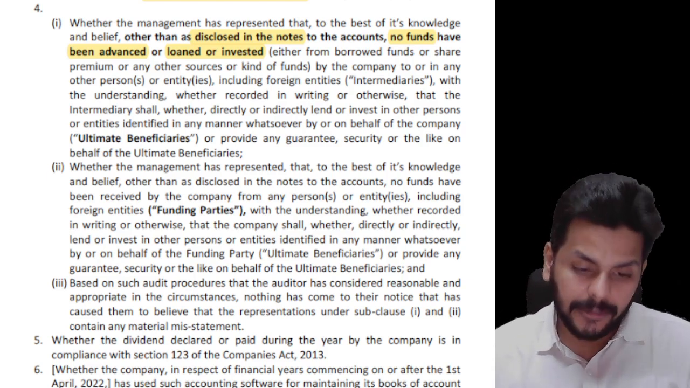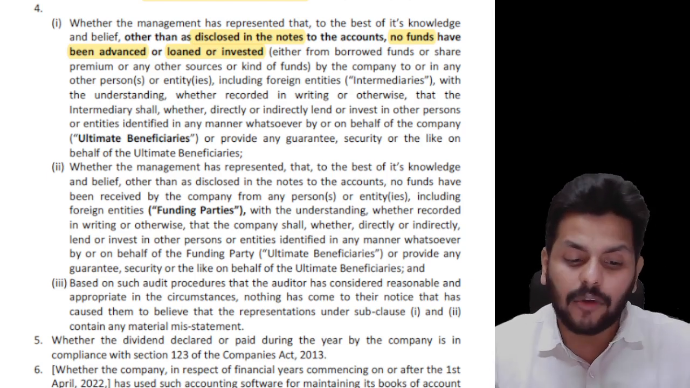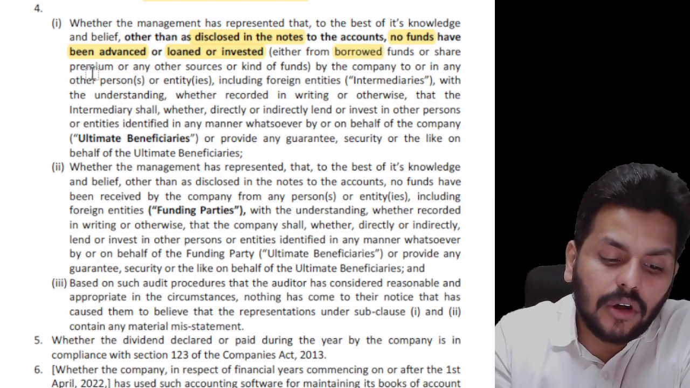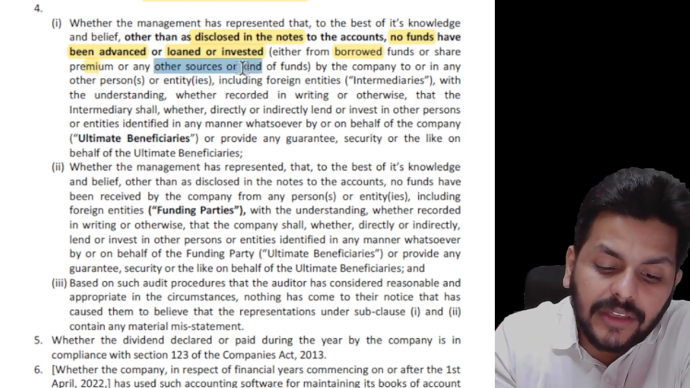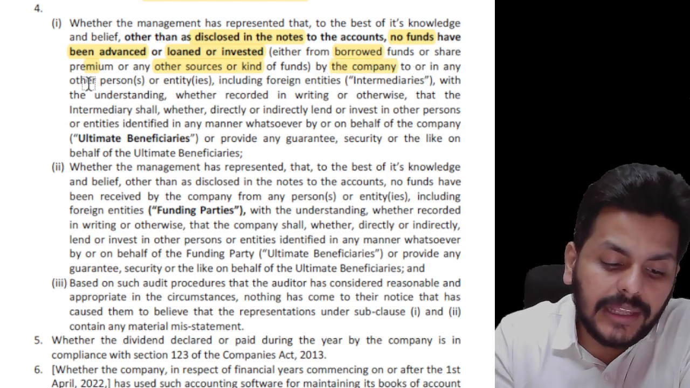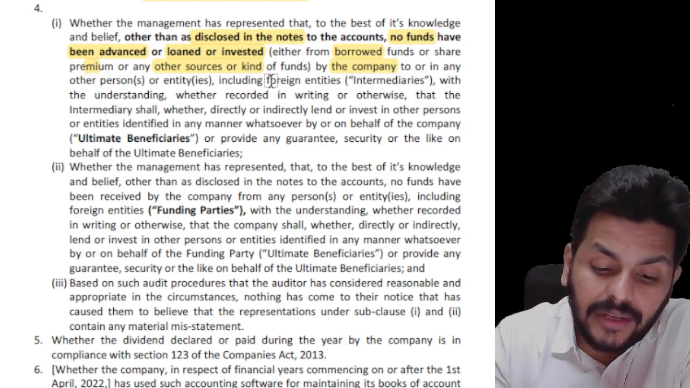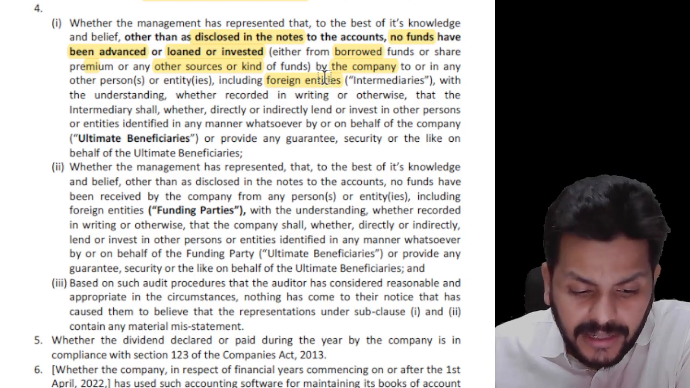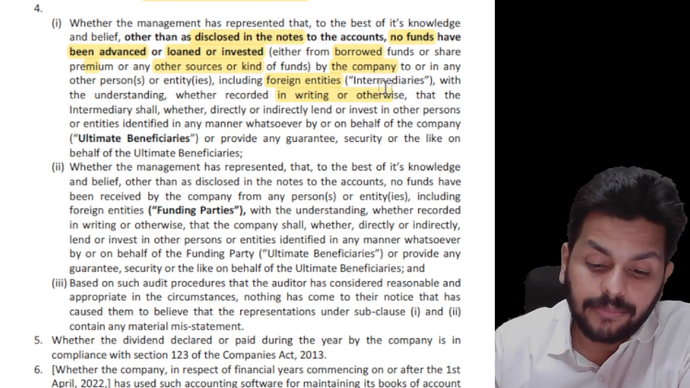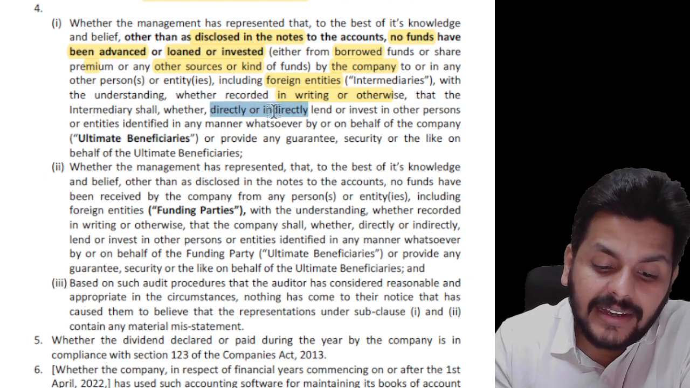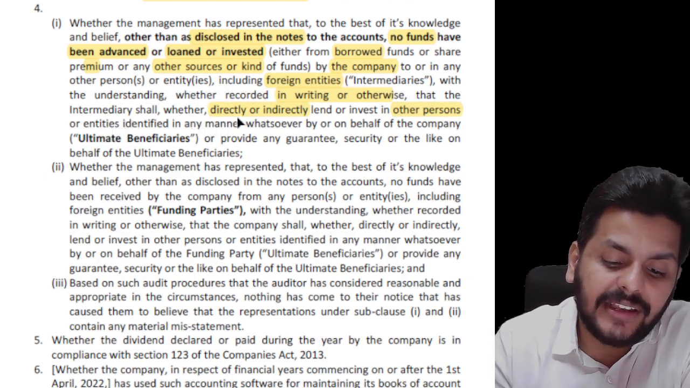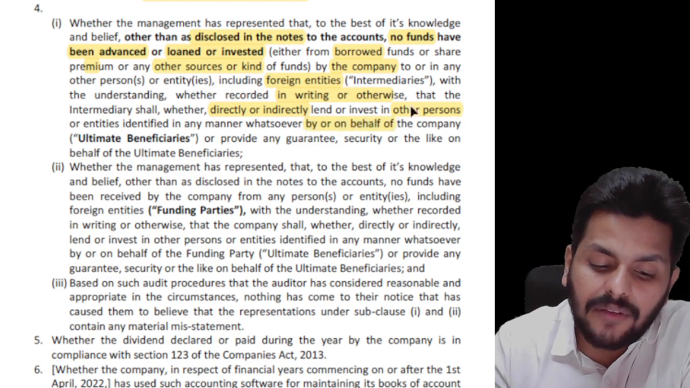Obviously we are bothered about shareholders' money, and that is why points like these are being put up. The point is whether, other than those disclosed in notes to accounts, no funds have been advanced or loaned or invested, either from borrowed funds or the share premium, that is securities premium, or any other sources or kind of funds, by the company to or in any other persons or entities, including foreign entities which are in the nature of intermediaries, with the understanding, whether recorded in writing or otherwise, that could be in writing or oral, that the intermediary shall, whether directly or indirectly, lend or invest in other persons or entities identified in any manner whatsoever by or on behalf of the company.